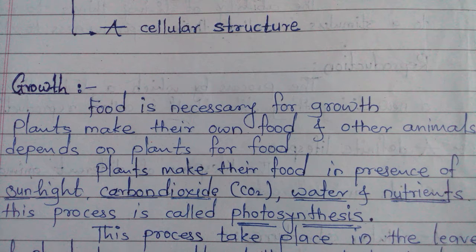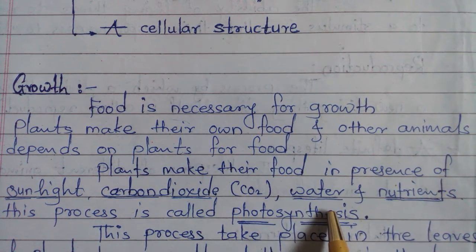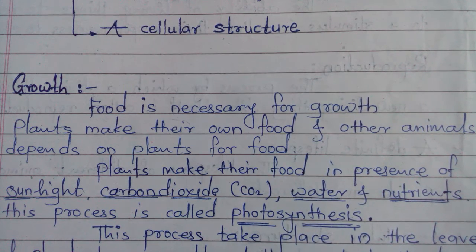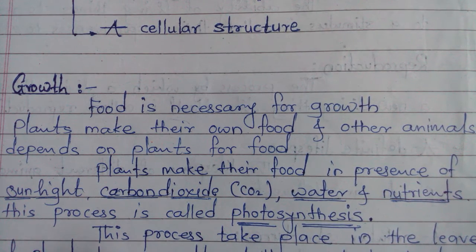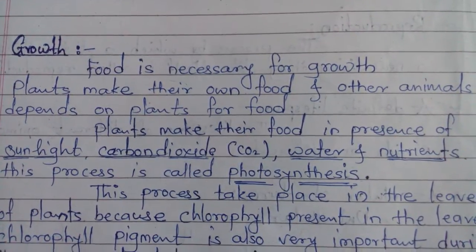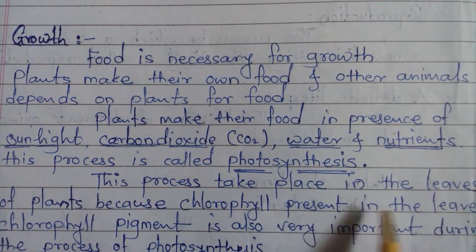As well as that, they use carbon dioxide. During daytime plants take carbon dioxide in and give out oxygen. Plants also use water and nutrients for making food, and that process is said to be photosynthesis. This process takes place in the leaves of plants.